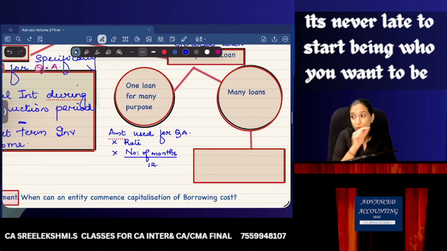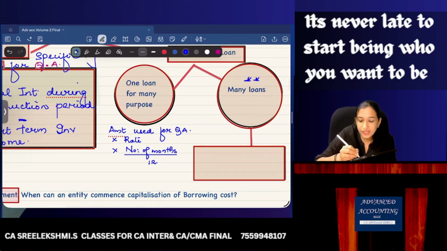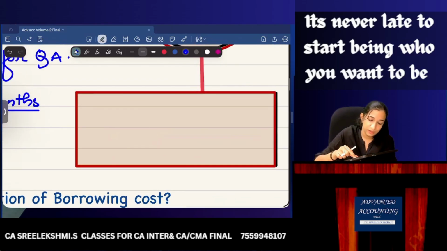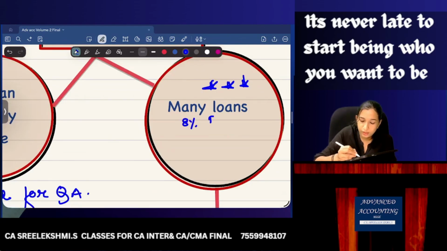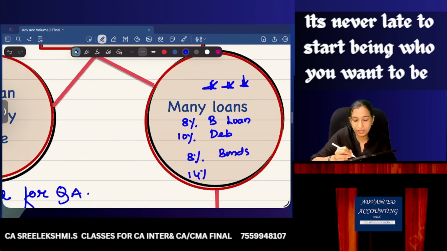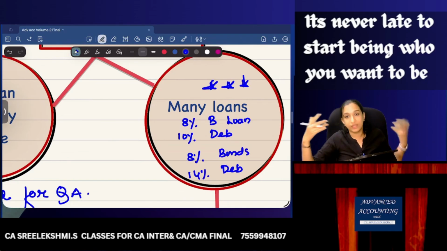Even though I said I'll do all the provisions and then only questions, if you want to try a question now itself, we can do. Okay. Now, what if there are many loans, which I consider very, very important. Many loans means many non-specific loans. Means I have an 8% bank loan, a 10% debenture, an 8% bond, a 14% debenture again, which is all a mix used for assets and working capital.